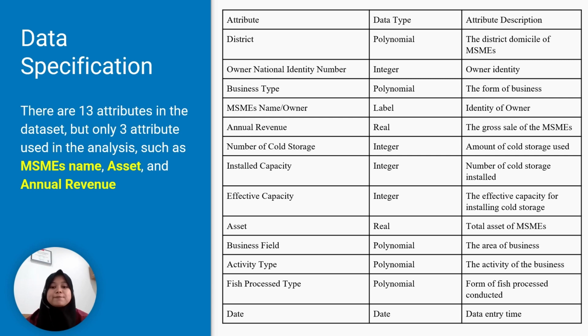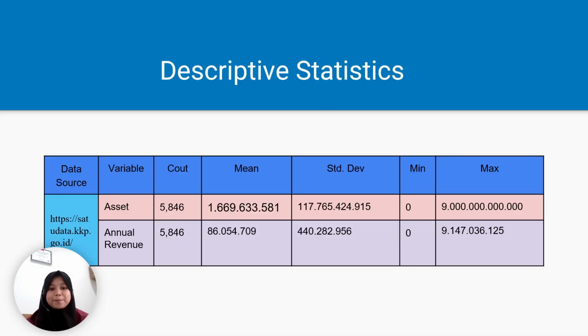And also we have the data type, which is different for each attribute. And this is attribute description to give information about what that attributes mean. Well, so from these 13 variables, we only choose 3 variables that we will be processed in our analysis, which is micro, small, medium enterprises name, asset, and annual revenue.